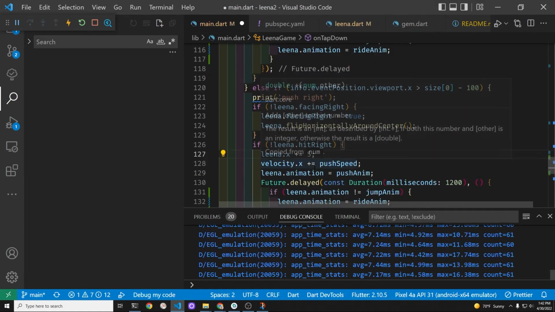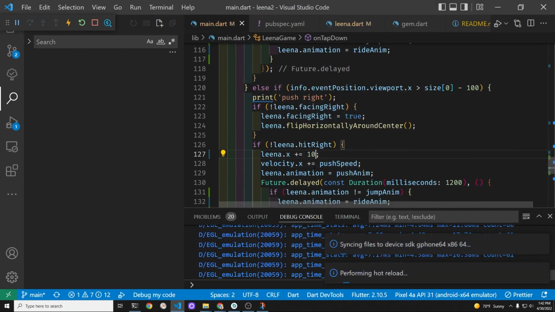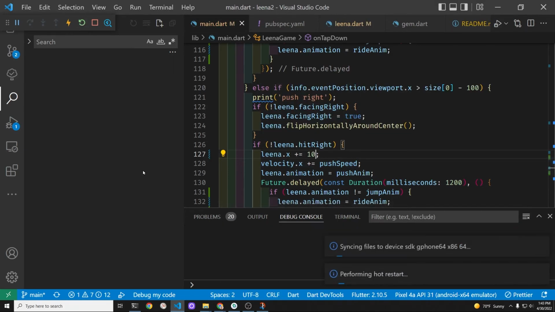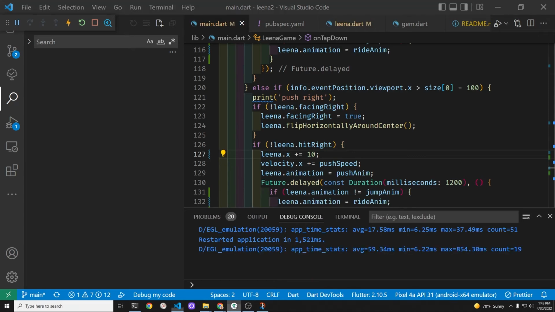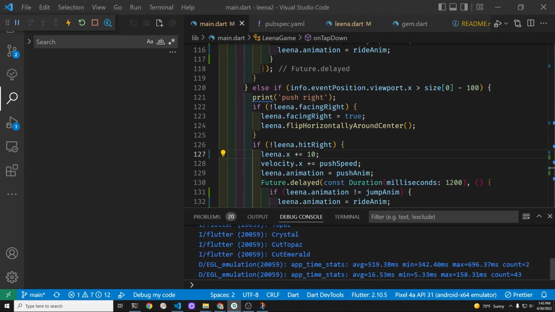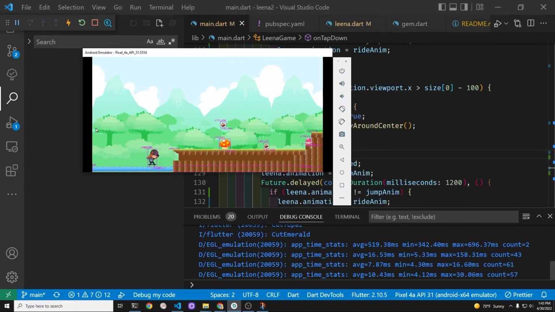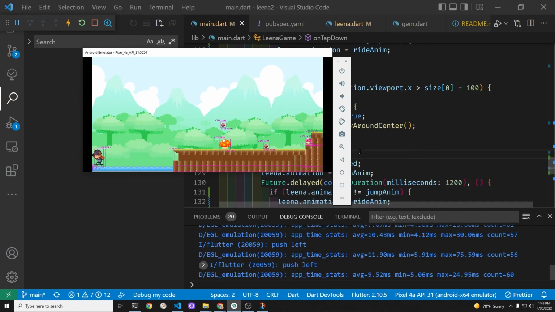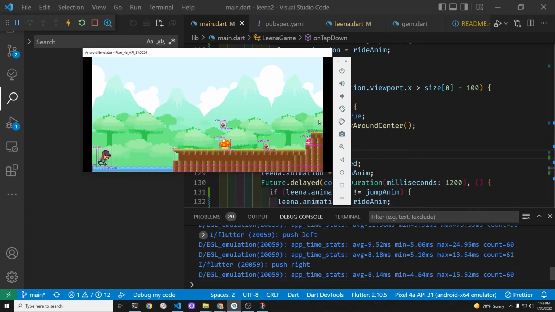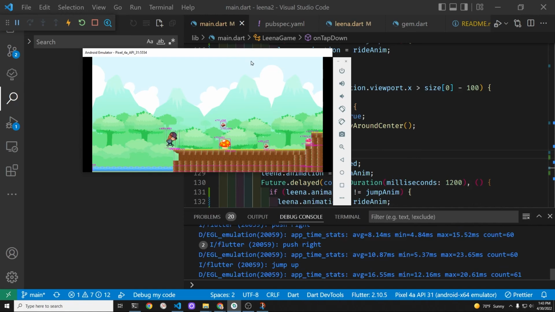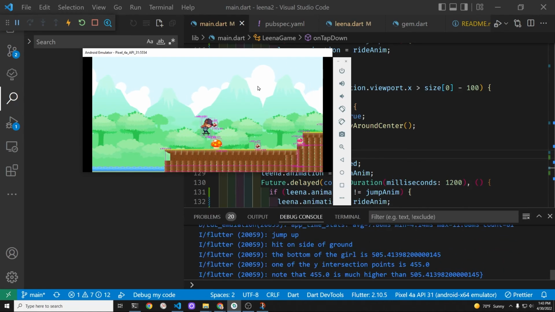Looks like she's getting stuck a little. When you hit the left or the right, I'm just going to push her off by 10 pixels in the intended direction as long as it's not blocked by a barrier. Hopefully this will make her get stuck a little bit less.